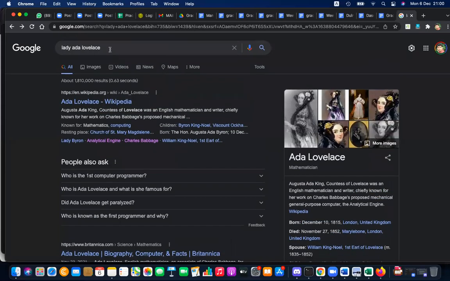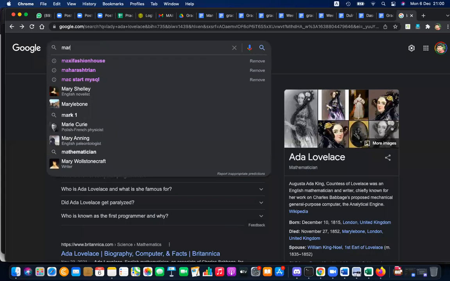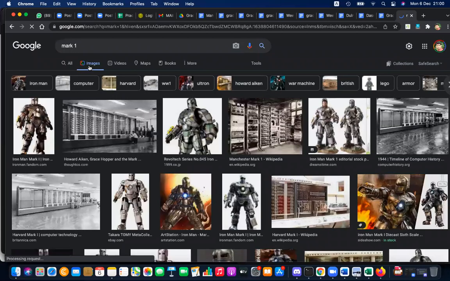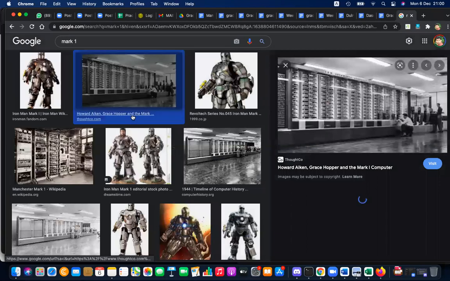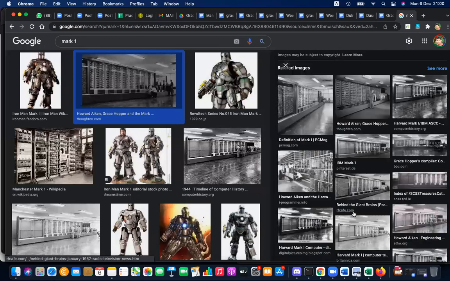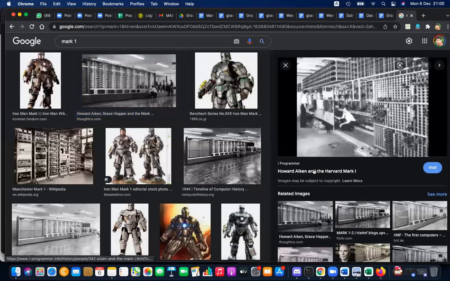Okay, the interesting things come when Mark I was developed at Harvard University. You can see this Mark I computer at Harvard University. You can see the size. So it's not like a room, it's a large hall, right? So basically Mark I at Harvard University is a large hall. You can see.